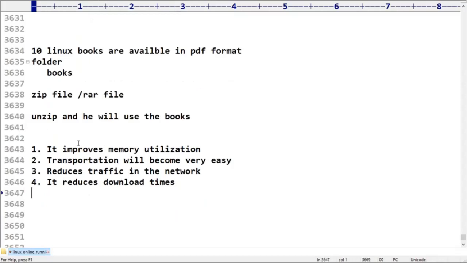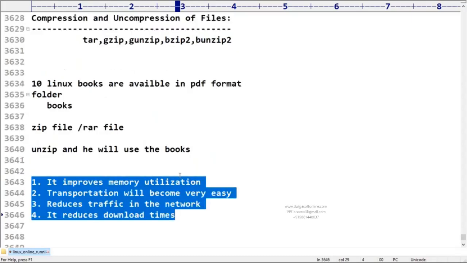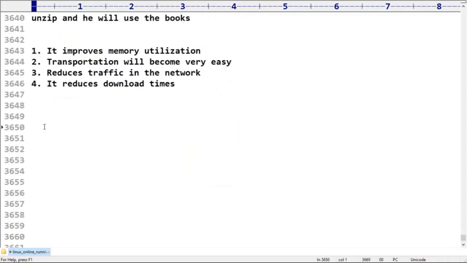That's why, if you want to send a group of items, we always go for creating a zip file or a tar file and then send it. Even in the Linux environment, as part of admin activity or scripting, it is a very common requirement.